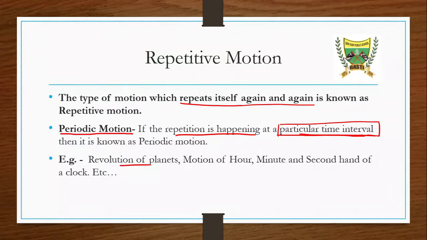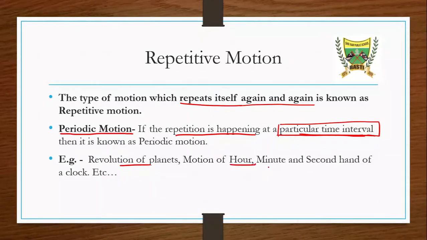Today is 29th of May, so after 1 year, on the same day 29th of May, the position of the Earth will be the same as it is right now. So it is a repetitive motion, but periodic, because it happens again and again after a particular time period, in this case 1 year.